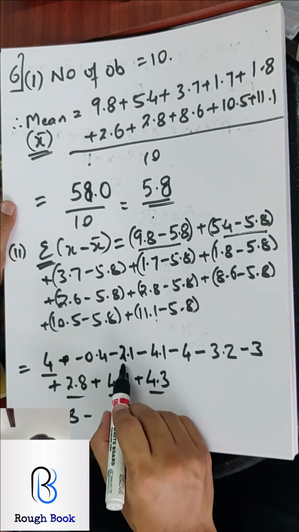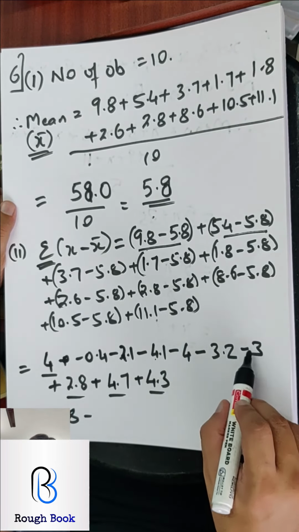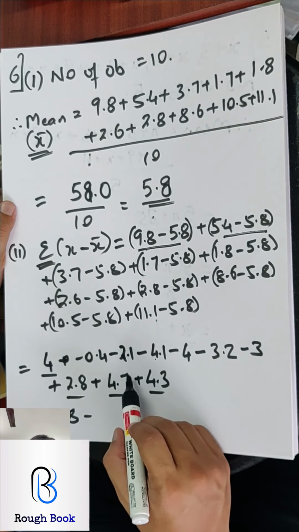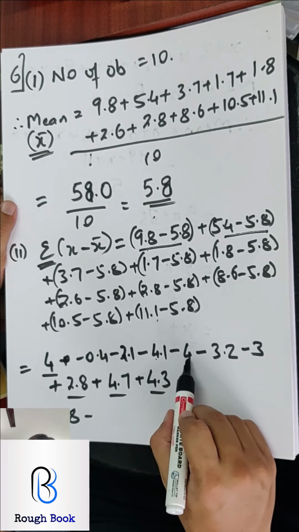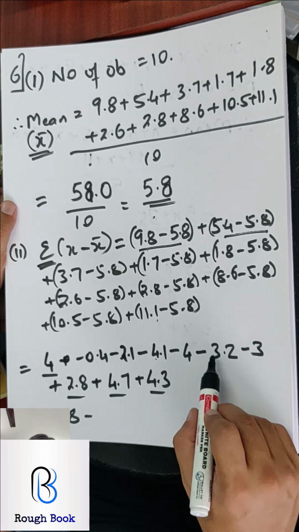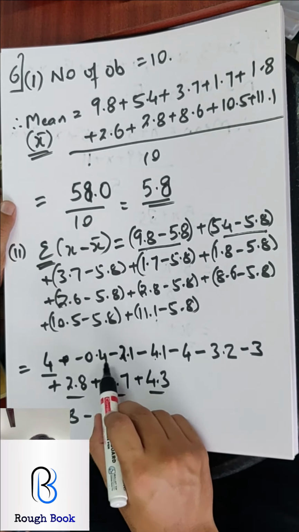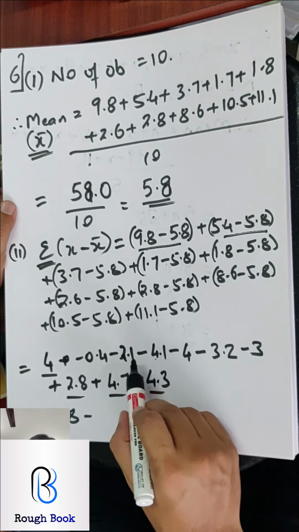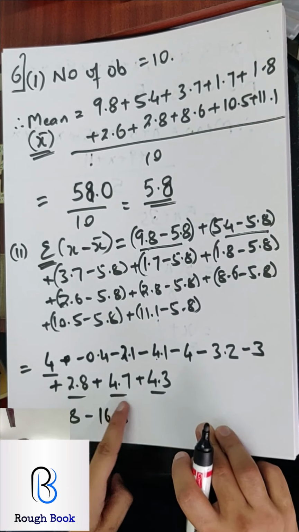Let's check the negatives. I got 16 already, which means I have messed up somewhere. So 4 plus 4 is 8, 9, 10, 11, 12, 13, 14, 15, 16, I'm getting 16.8. So is the positive sum also 16.8? Let's recheck.